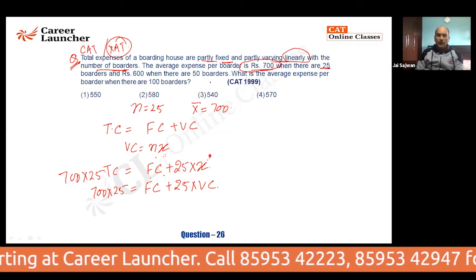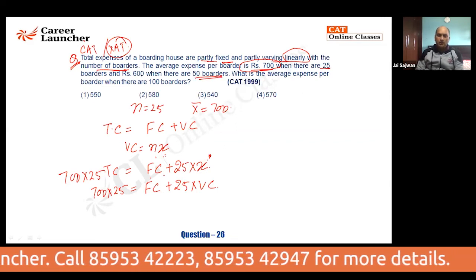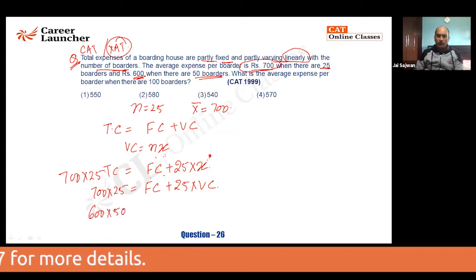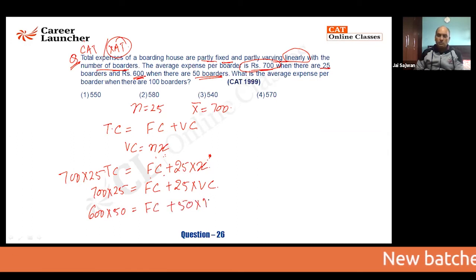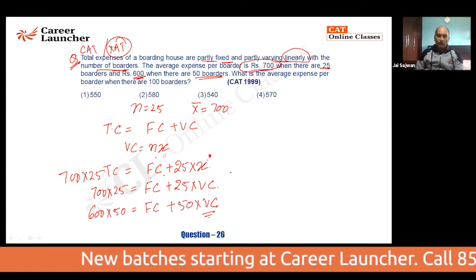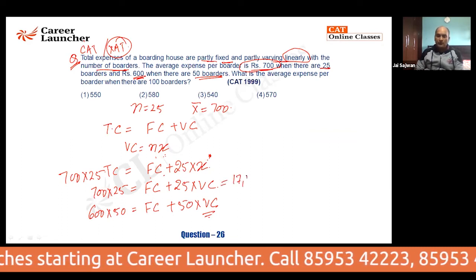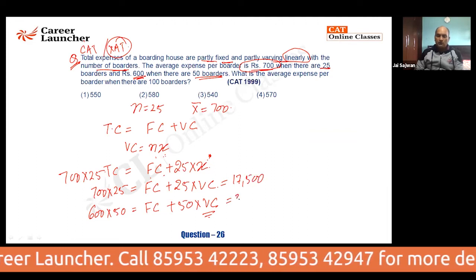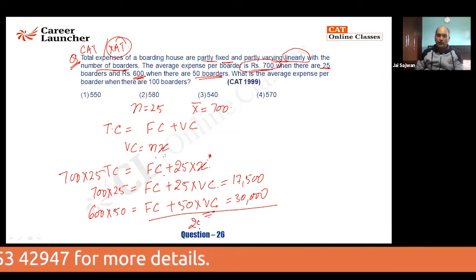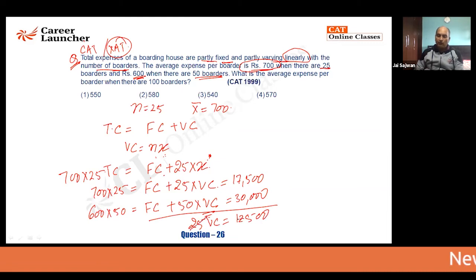Now, when 50 boarders are there, the cost comes out to be 600. So I know total cost will be 600 into 50. That includes your fixed cost and 50 people's variable cost, because variable cost is a linear equation. Fine. Now, if you solve this, it will give you 17,500 and this gives you 30,000. Now, if I subtract, it is 25 times the variable cost is 12,500. So 25 times x, I'll say variable cost comes out to be 500.